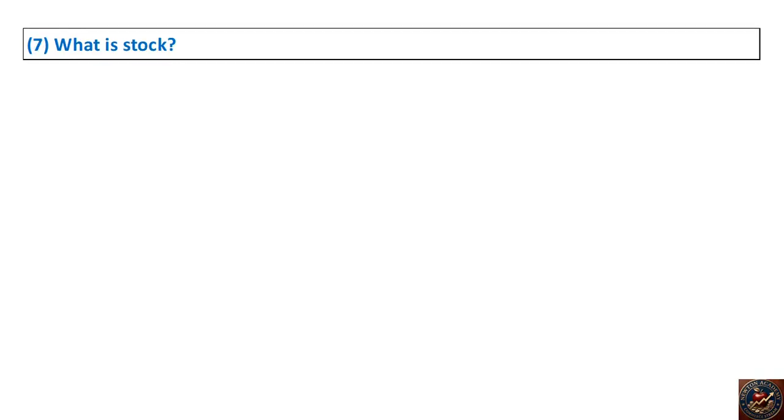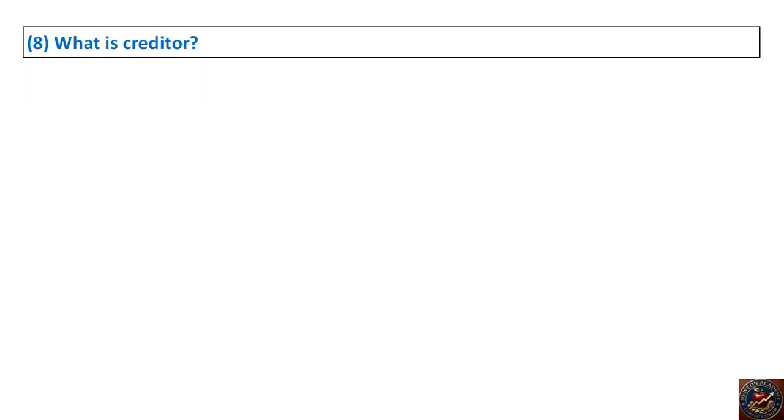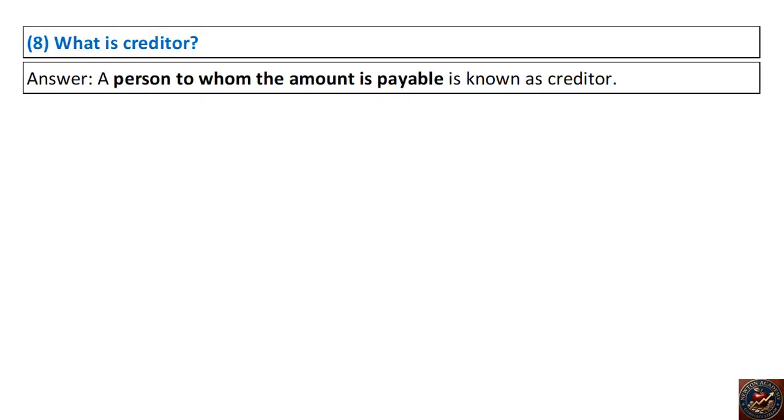7. What is stock? Answer. Stock means surplus of goods from purchase. 8. What is creditor? Answer. A person to whom the amount is payable is known as creditor.